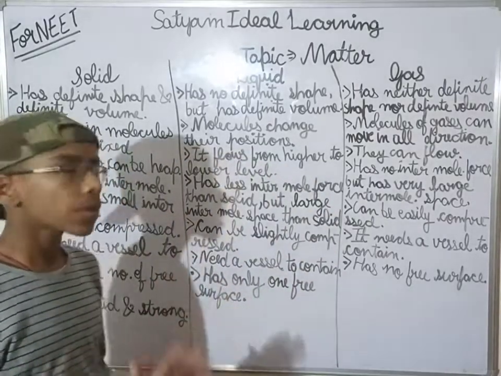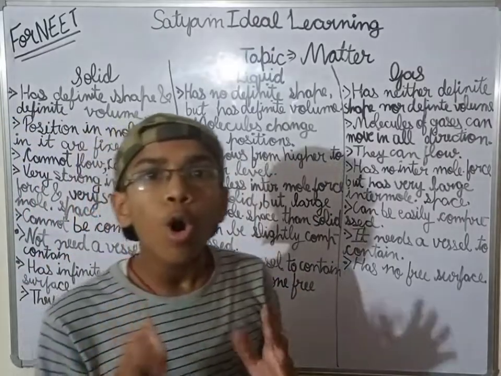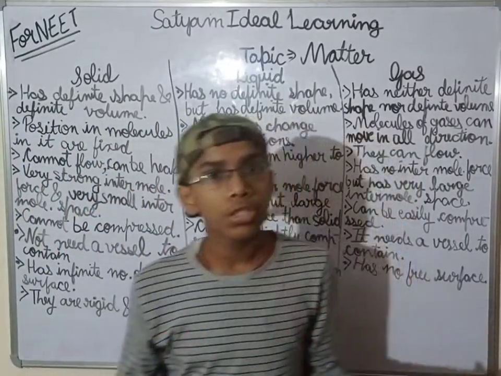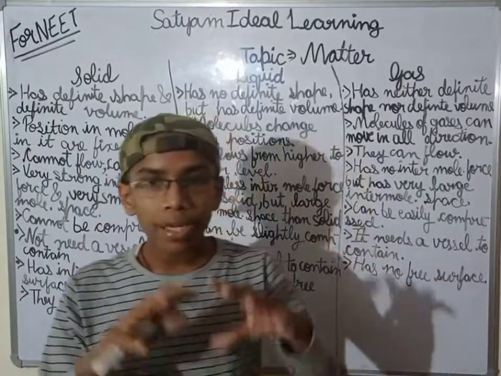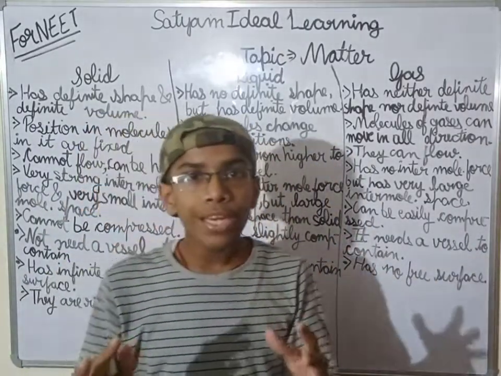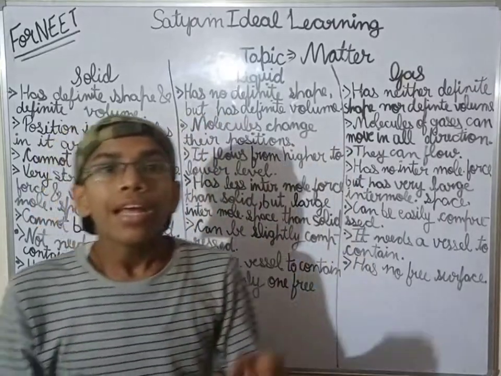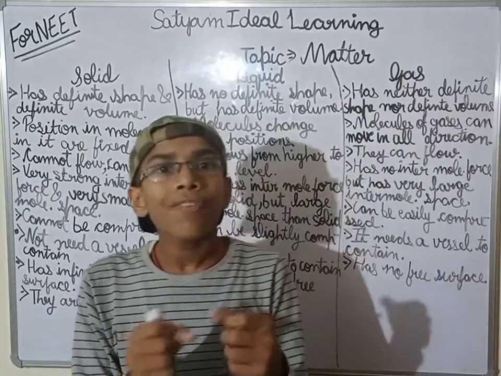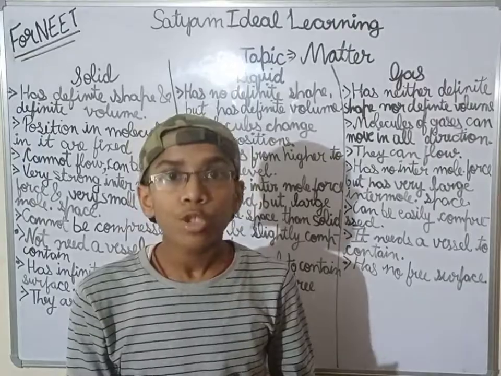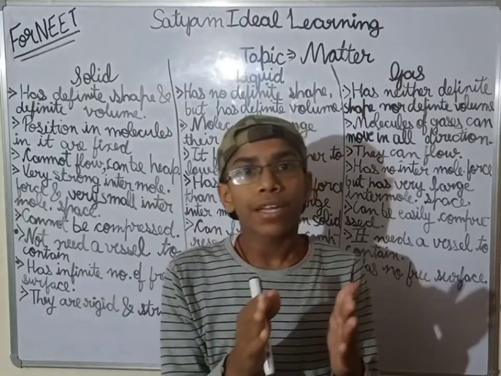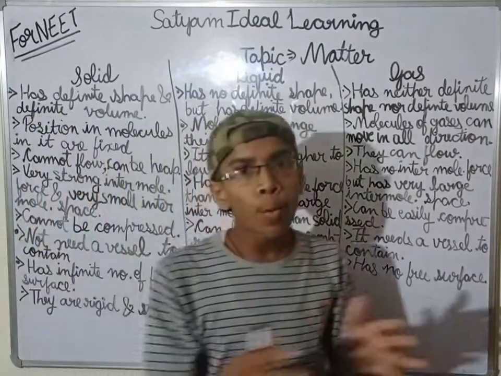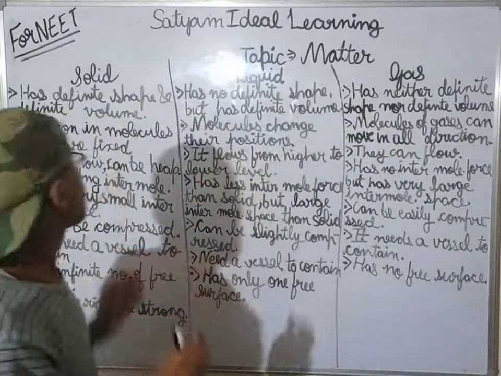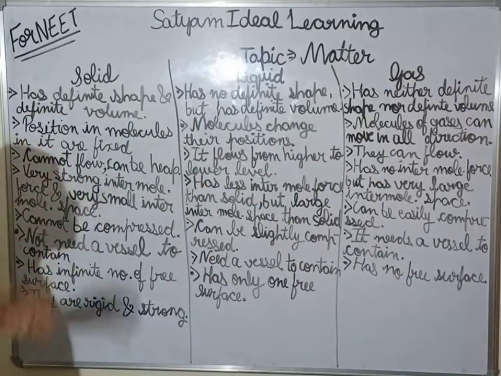Clear this thing? Now see, molecules are always in random motion. In solids, there is very much compactness. That is why they are not in motion; they are in vibration. So in solids, they vibrate. And in liquid and gas, they are in continuous motion. Today we will be discussing this in detail.